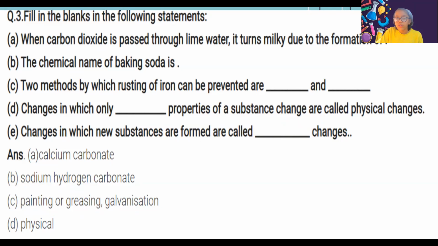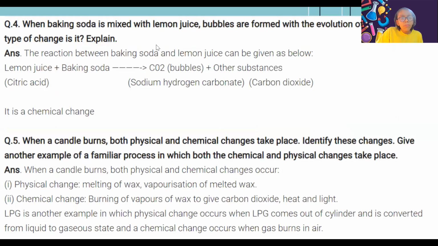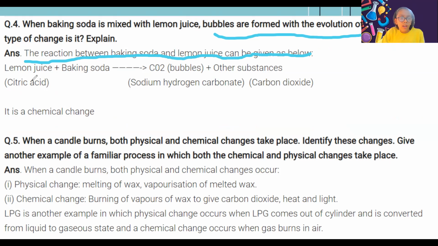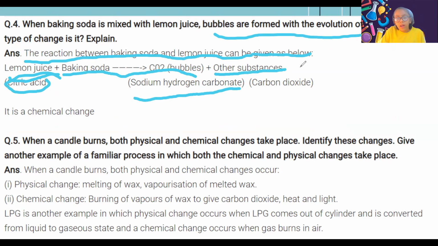So let me go to the next question. When baking soda is mixed with lemon juice, bubbles are formed with the evolution of gas. What type of change is it, and we have to explain the change. The word equation can be: lemon juice, which is citric acid, plus baking soda gives sodium salt plus carbon dioxide bubbles. And it is a chemical change because a new substance is formed.